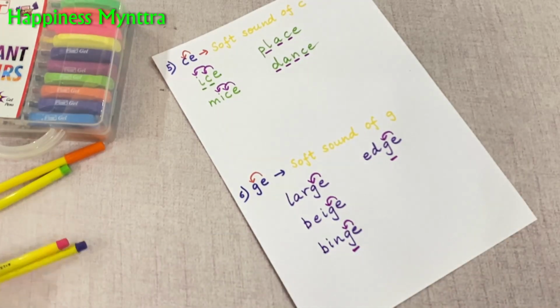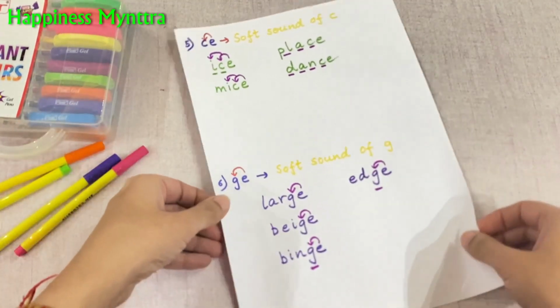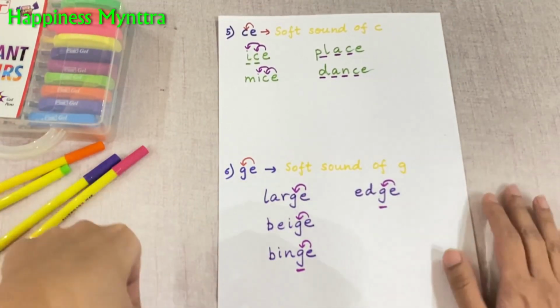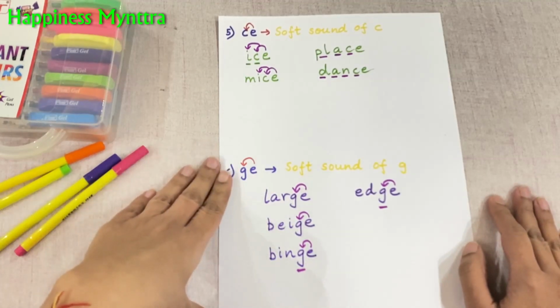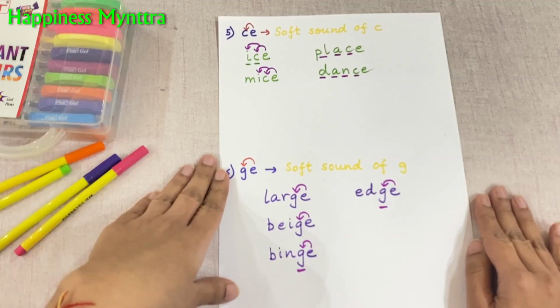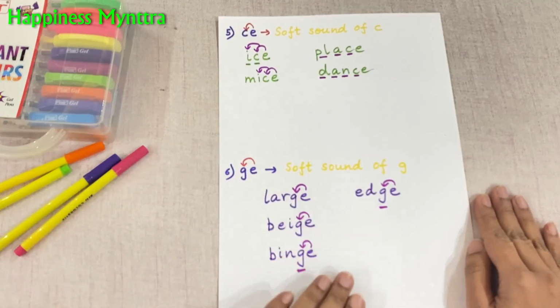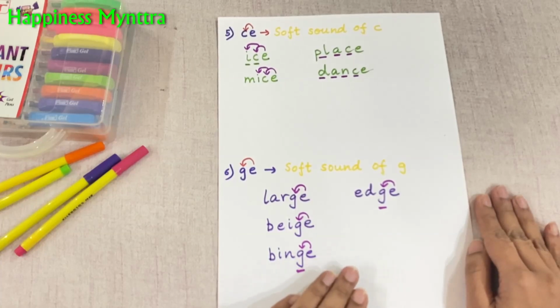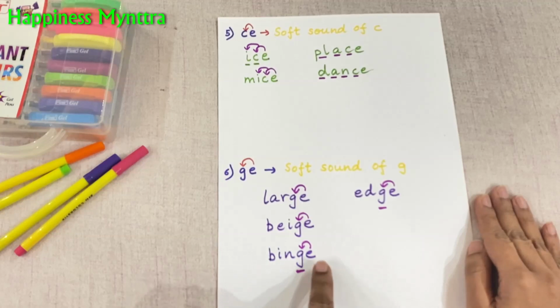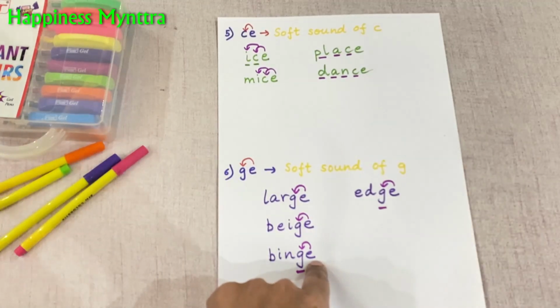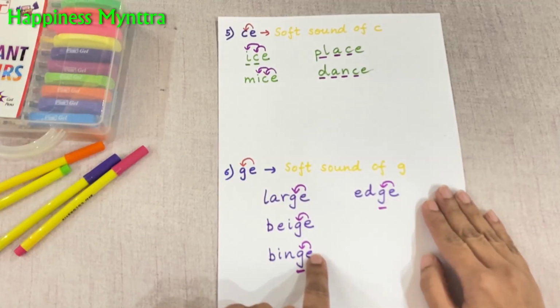I hope the concept of magic E or the split digraph concept was clear. It's very important because there are many, many words in the English language which follow this rule. And it is essential for children to understand and know this rule, especially when they are doing their spellings, because the E is not heard at the end. So if they know the rule, they'll use it and they'll write the word correctly, they'll spell it correctly.